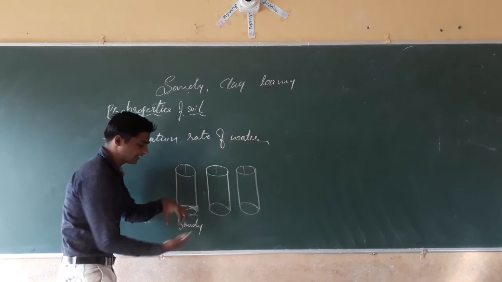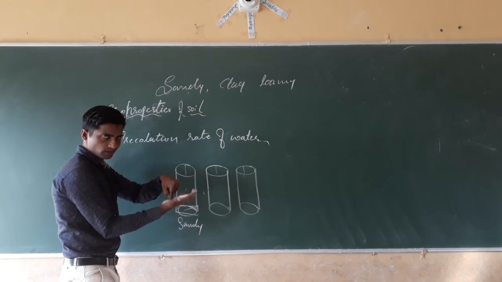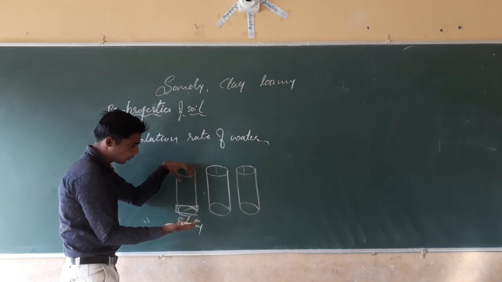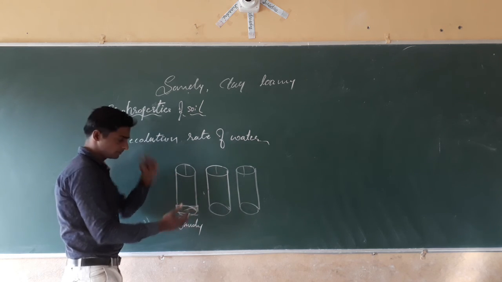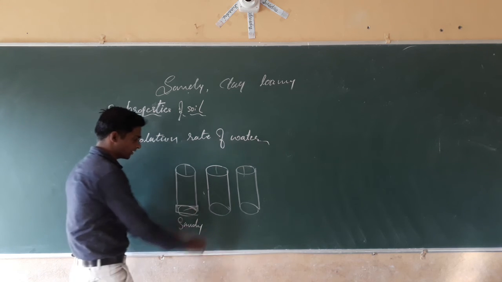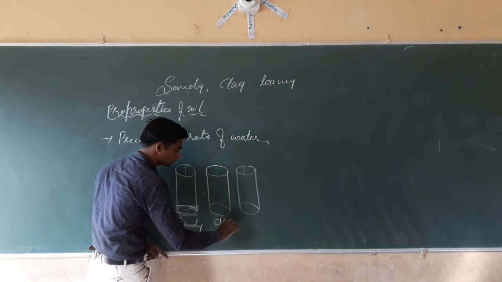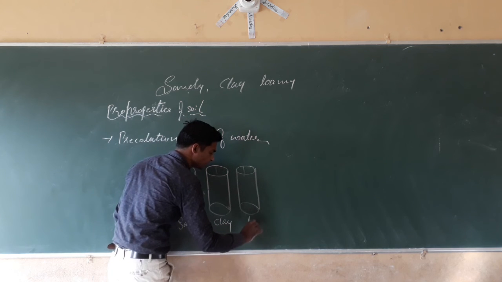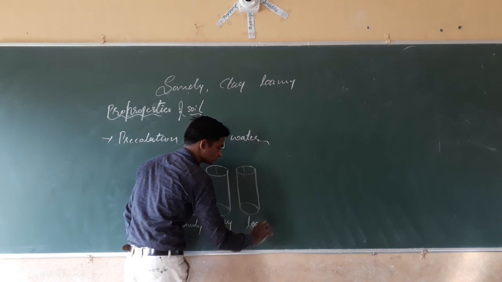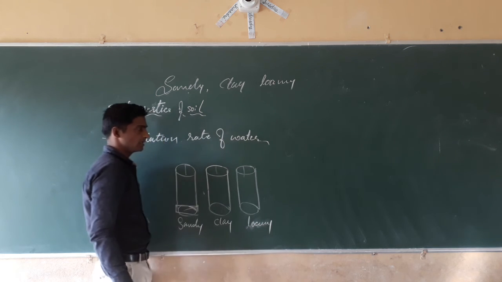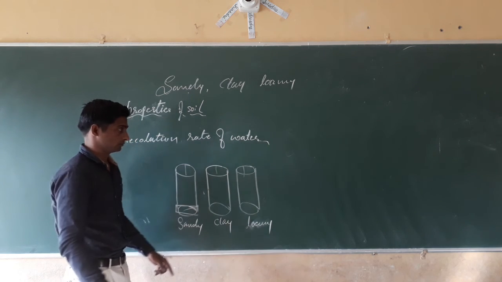We have to put the hollow pipe 2 centimeter depth in the soil. Then the second pipe you have to put in the clay soil. This you have to put in the loamy soil.